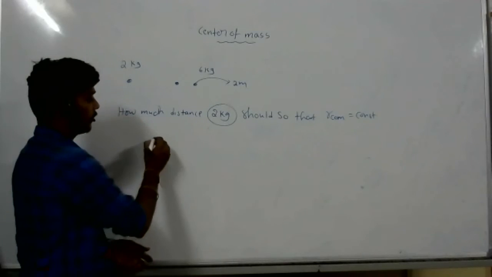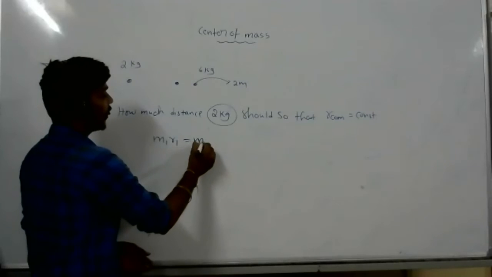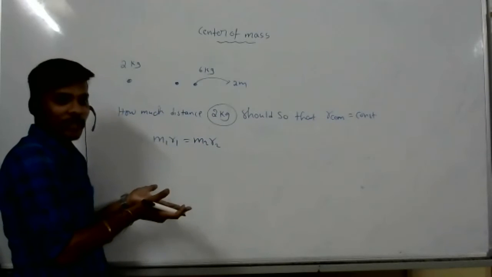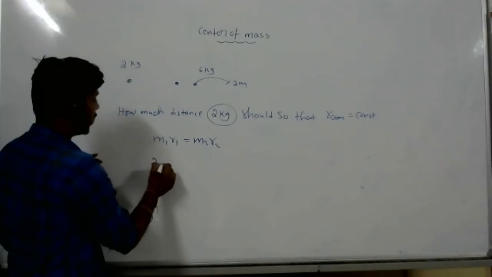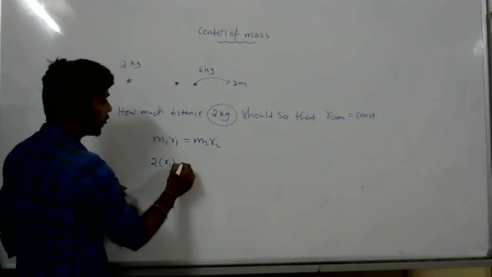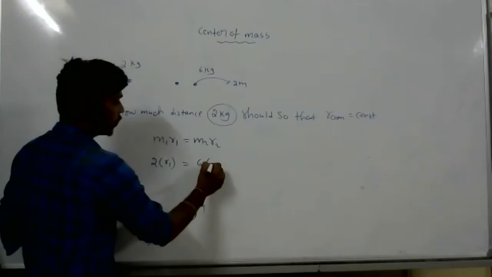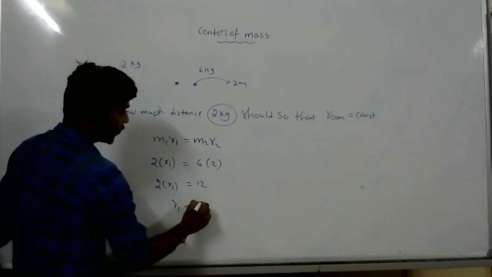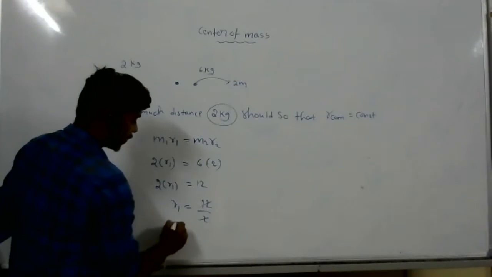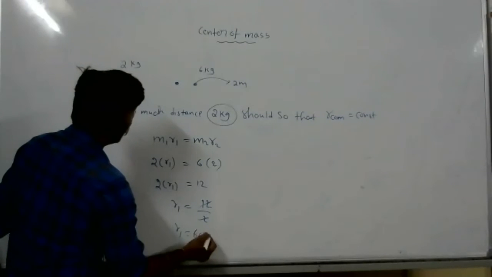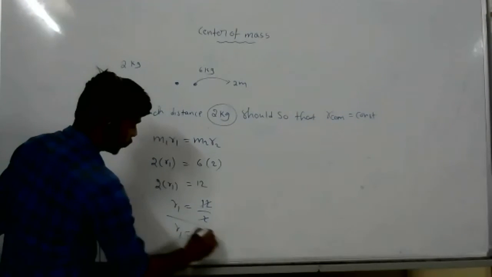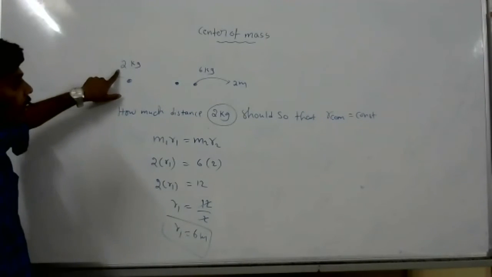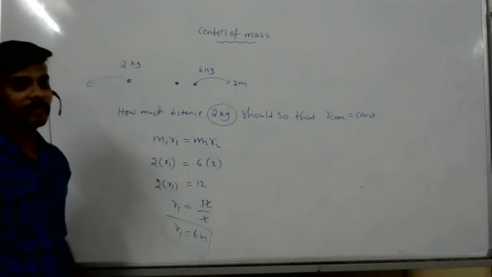Sir, the formula which we took for two bodies: M1 R1 equal to M2 R2. That means center of mass is constant. So M1 is 2 kg. R1, how much we have to shift, that we have to calculate. M2 is 6 kg. R2 is 2 meters. So 2 R1 equal to 12. So R1 equal to 12 by 2, that is nothing but R1 equal to 6 meters. I have to shift it 6 meters, this side. So 2 into 6, 12. Center of mass is there.